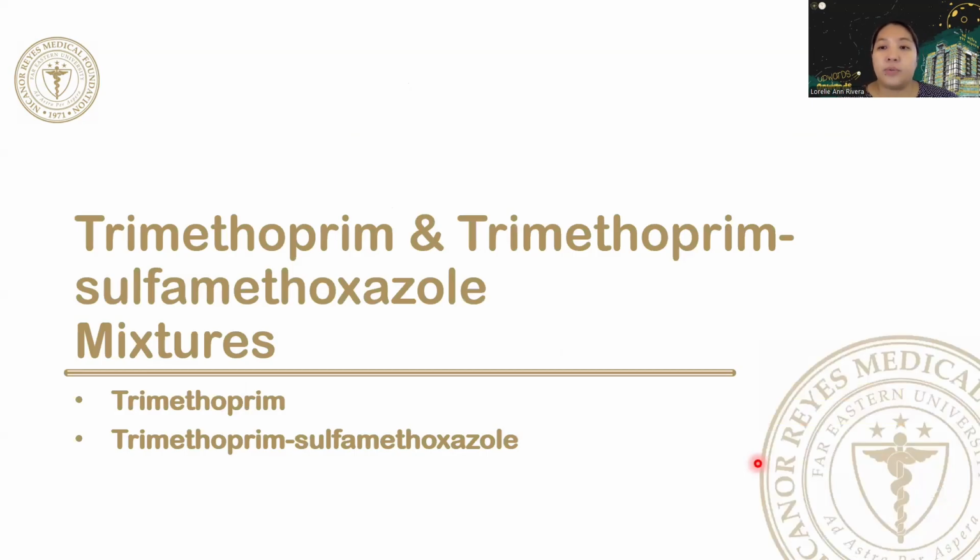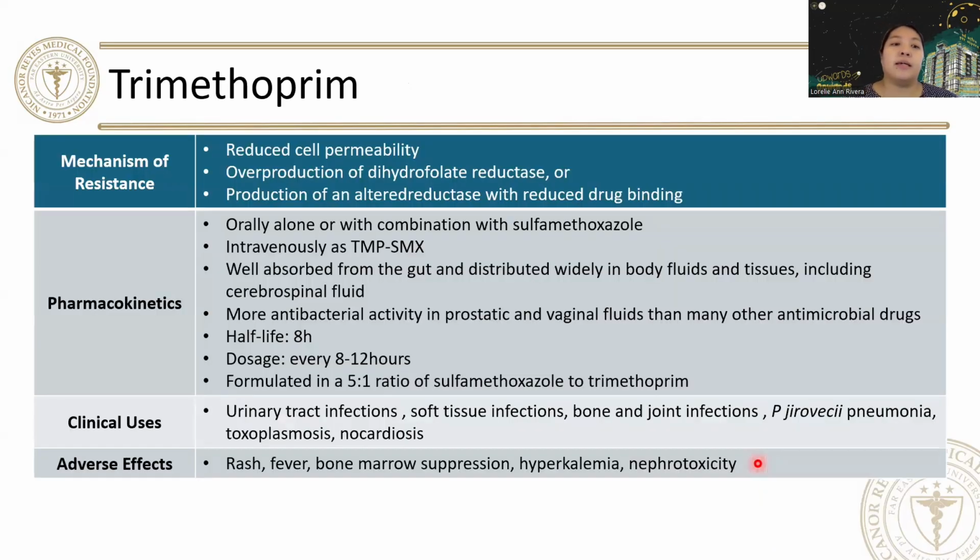So again, let's go to trimethoprim and the trimethoprim sulfamethoxazole mixtures. So the mechanism for resistance for trimethoprim is its reduced cell permeability and overproduction of your dihydrofolate reductase or production of an altered reductase with reduced drug binding.